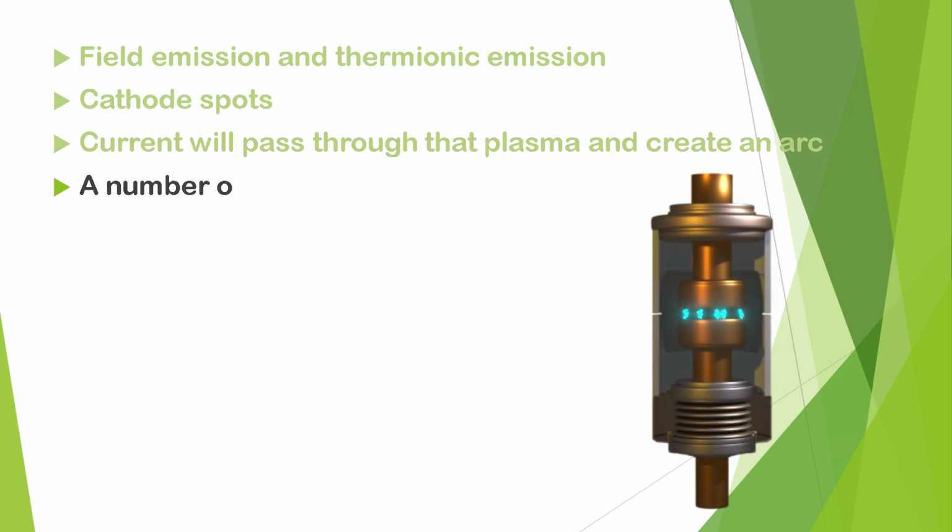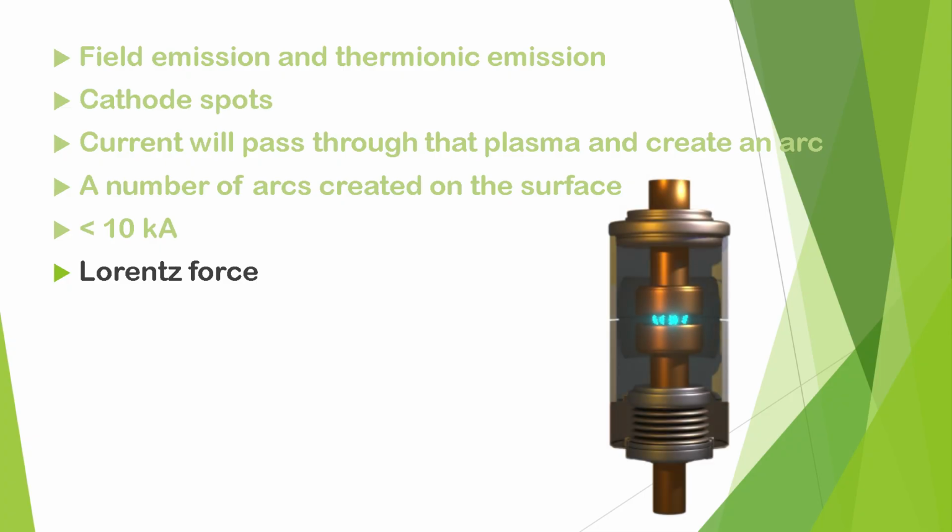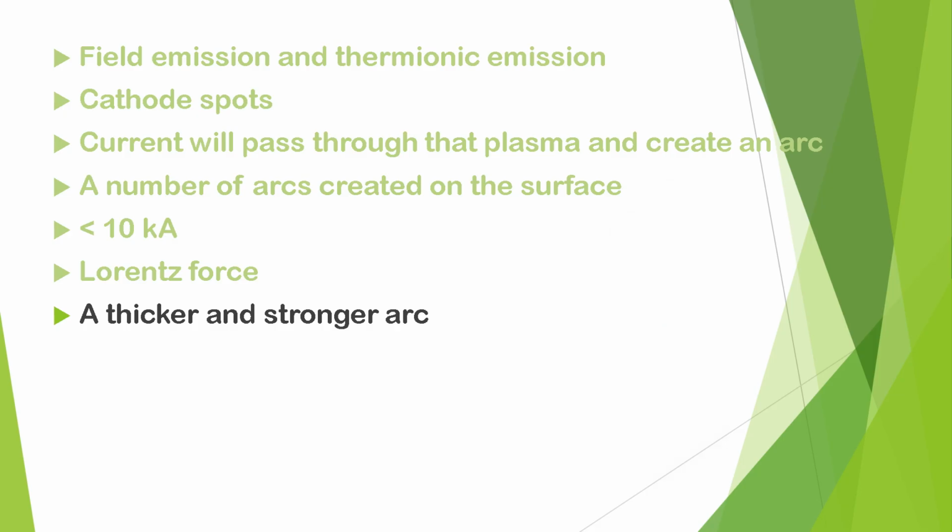There are a number of arcs created on the surface. For low current, less than say 10 kiloampere, there will be a number of arcs formed between the contacts, and when the current increases due to magnetic force, better to say Lorentz force, these all arcs come together to create a thicker, stronger arc, and that will affect the contact surface because the heating is concentrated at a single spot instead of diffusing the arc all over the contact surface.